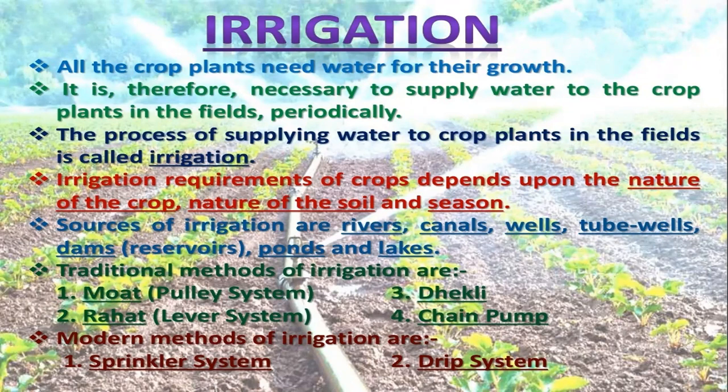So accordingly, the water is provided. Next comes the sources of irrigation: rivers, canals, wells, tube wells, dams, ponds and lakes. So children, earlier we were using different methods for irrigation that are known as the traditional methods of irrigation. First is moat, rahat, dhekli and chain pump. But nowadays we are using sprinkler system and drip irrigation. These two are very important, and they save water also. Both the systems save water. So we are using these methods nowadays.